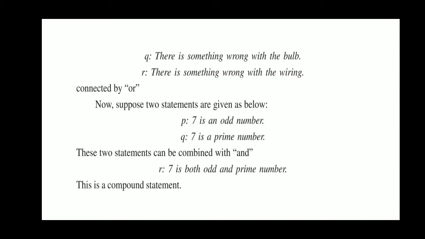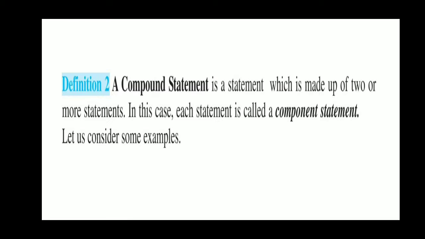But if I connect like this, 7 is odd and a prime number, it means 7 is an odd number as well as a prime number. It is again a compound statement, where the two statements are connected using the connecting word and.